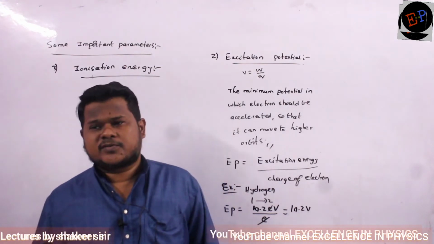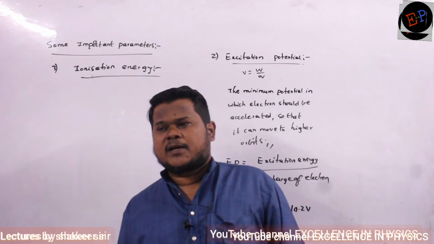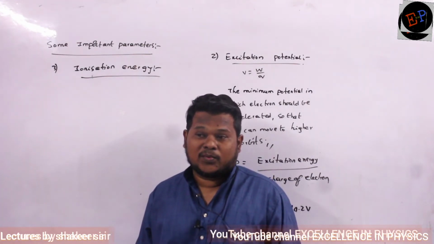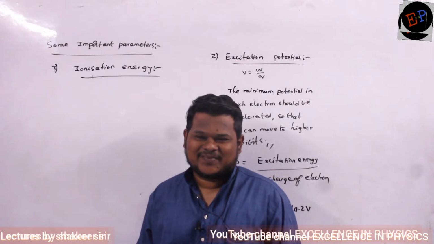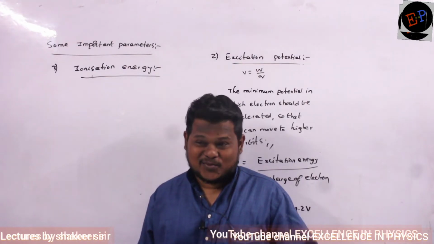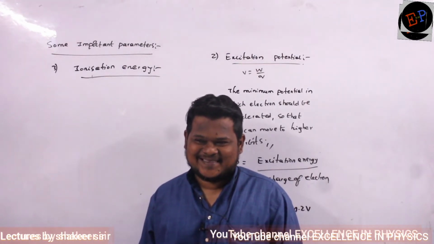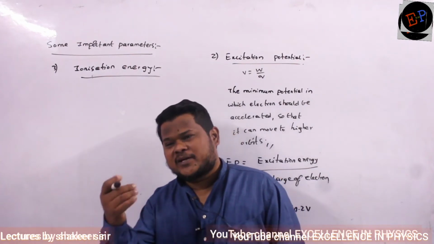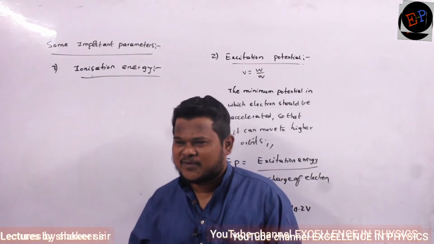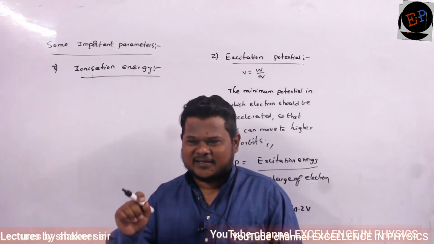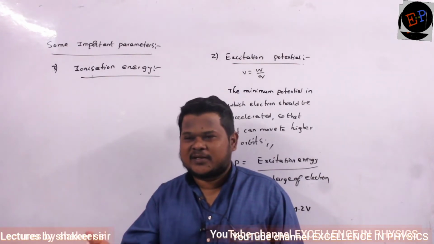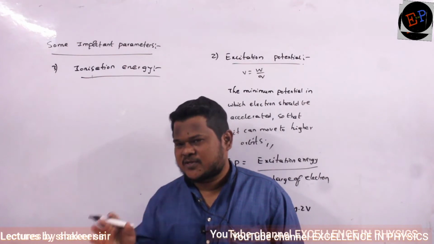In chemistry also you should have studied, no? Outermost shell. You can remove electron from anywhere, not only from the outermost shell. Are you able to understand, ma? Minimum amount of energy required is nothing but the energy required to remove electron from the outermost orbit.